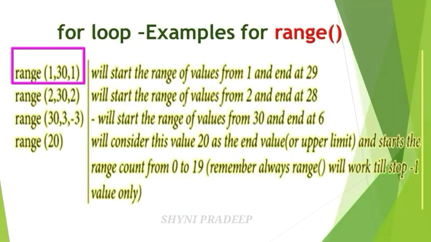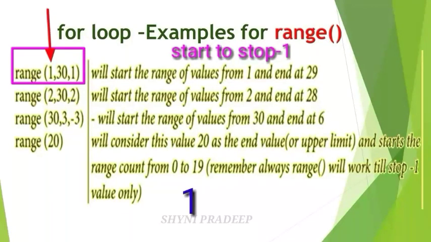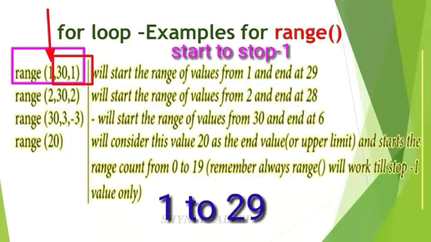In the range function, you generate the list of values starting from start to stop minus 1. So start value 1, stop minus step is 30 minus 1, which is 29. Here it generates the values from 1 to 29.